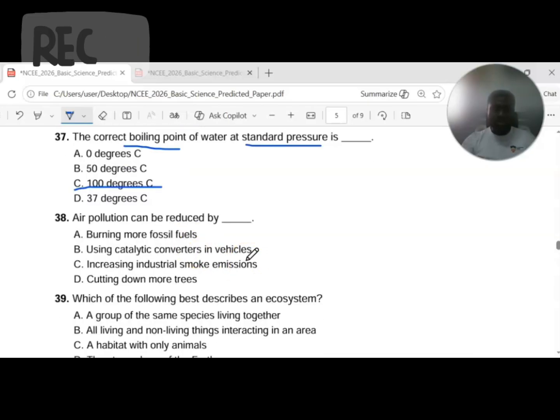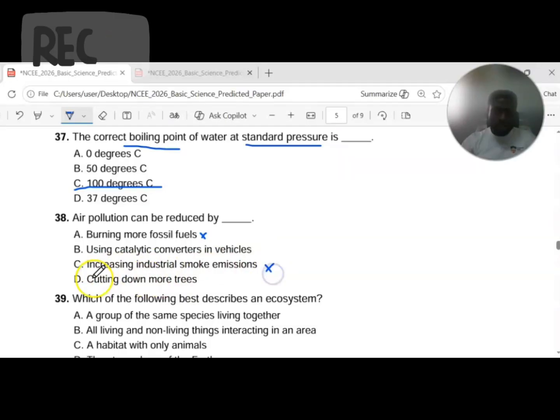Question 38. Air pollution can be reduced by dash. So which method here will help us to reduce air pollution? There are four types of pollution: water pollution, air pollution, noise pollution, land or soil pollution. So is it by burning more fossil fuels? No, this will continue to pollute the atmosphere with smoke and other carbon monoxide particles. Using catalytic converters in vehicles. Let's compare option C, increasing industrial smoke emissions.